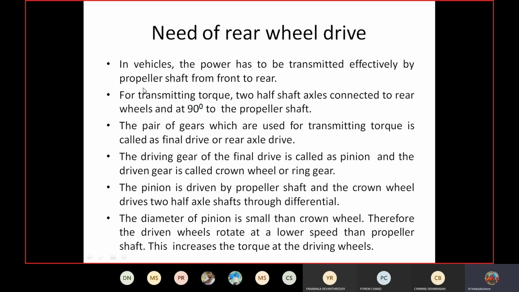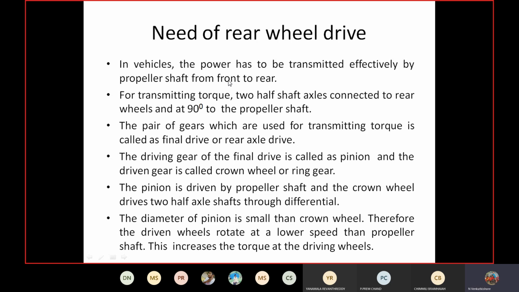Generally, one advantage is there for rear wheel drive. In case of rear wheel drive, better turning of the vehicle is possible and better grip will be there.